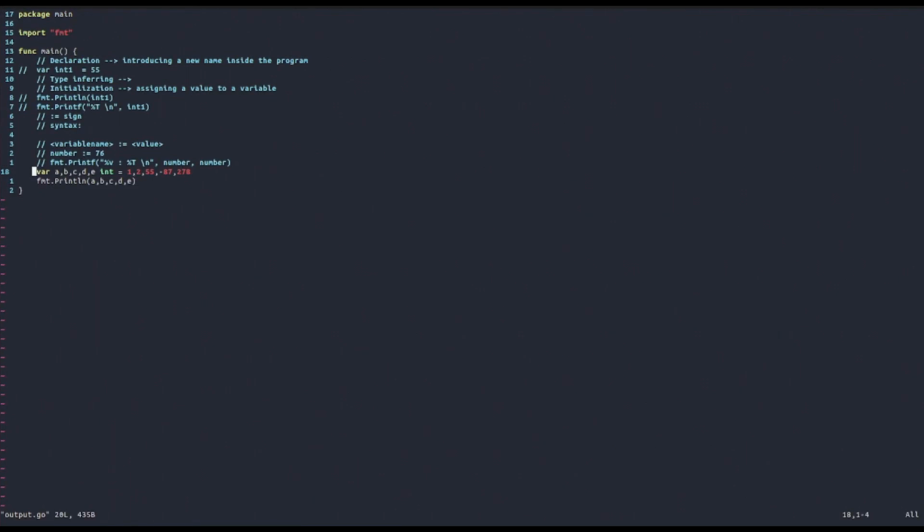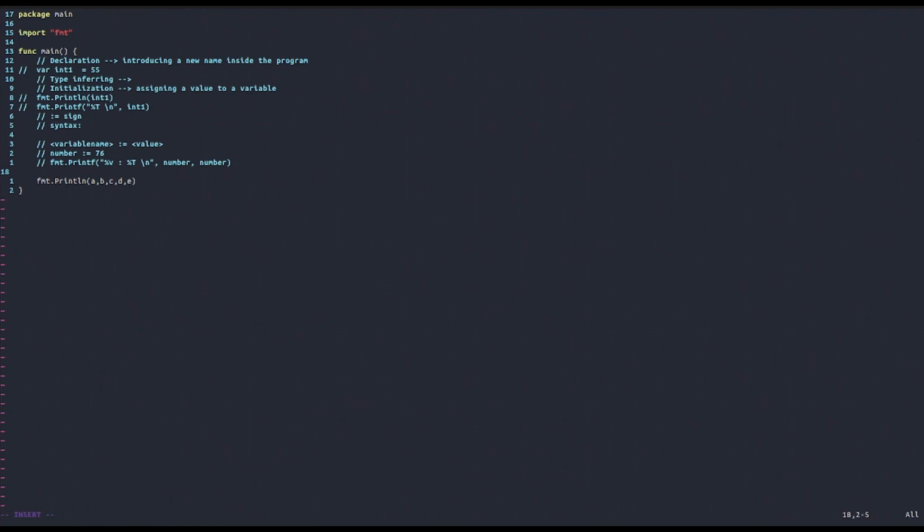But what if they're not of the same type, there are still a lot of variables that would occupy a lot of space, and maybe you want to declare them on the same line? Well, then you have to use type inferring. You cannot specify the type strictly, and to declare more variables of different types on the same line, you can either use the definition operator that we introduced before, or use var with type inferring.